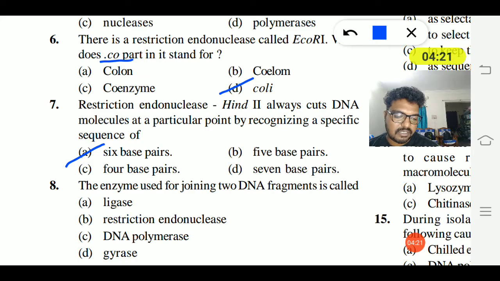That is the right answer. Eighth question, the enzyme used for joining two DNA fragments is, as said earlier, the molecular glue, that is none other than ligase. Restriction endonuclease is a molecular scissor. DNA polymerase and kinases are two other enzymes.